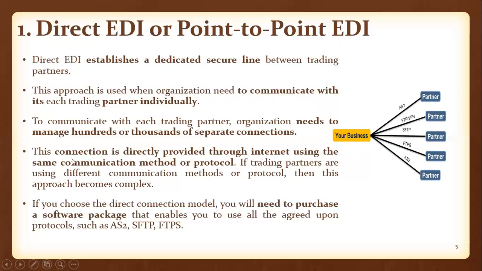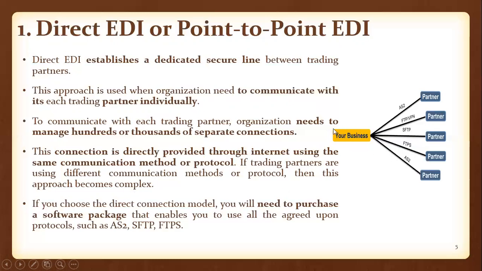And the next point, this connection is provided directly through the internet. This communication link is provided to the trading partners using the internet, and that too using a communication method or protocol. So each and every communication link must use its own communication protocol. And if trading partners are using different communication methods or protocols, then this approach becomes complex.